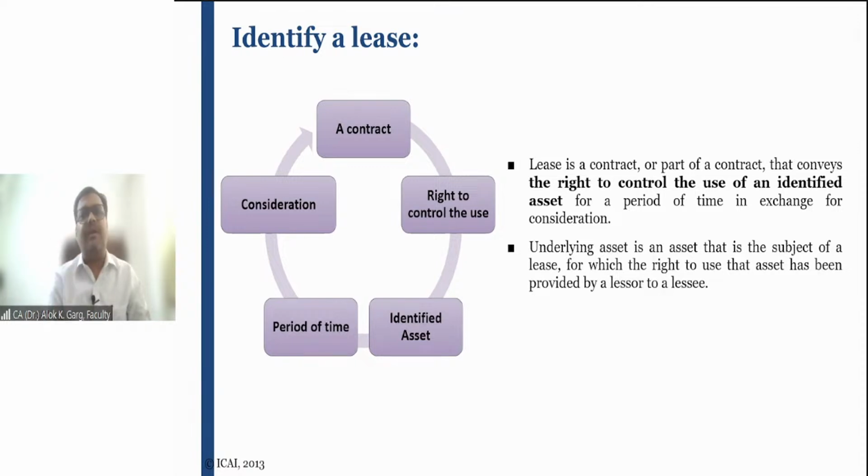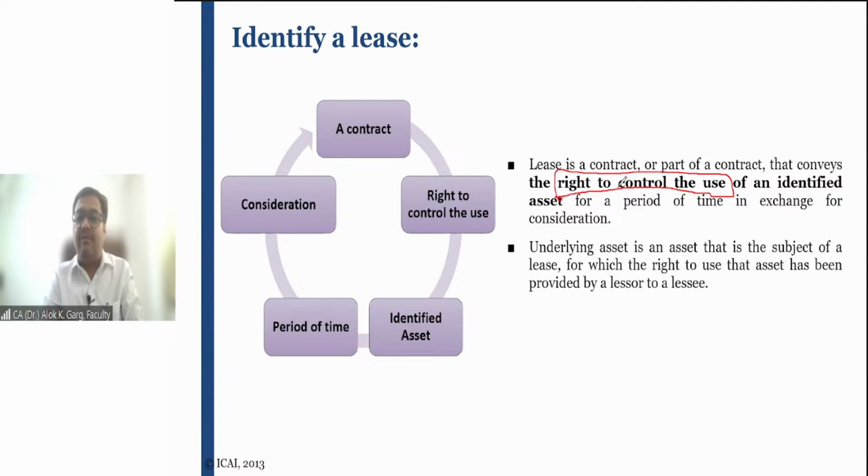If I talk about the definition in accounting standard, it was where the lessor conveys the right to use the asset, right? So from the right to use, in IND AS 116 the definition comes as a right to control the use. In accounting standard, the words were right to use.